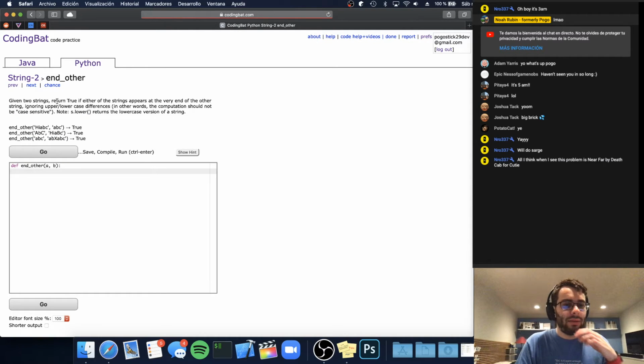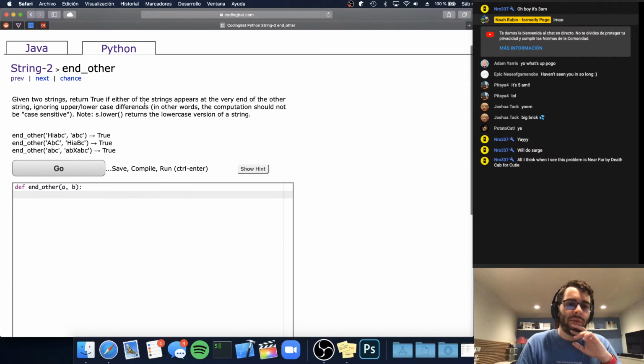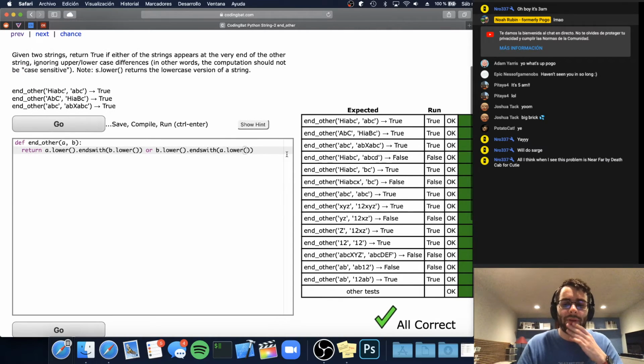End other. Given two strings, return true if either of the strings appears at the very end of the other string, ignoring upper or lower differences. I'm pretty sure there's just an ends with function. Return. Yeah, I don't think there's a reason to be fancy about this. Yeah, I don't know. Nothing really to say here.